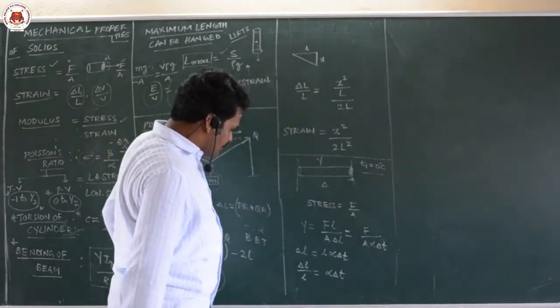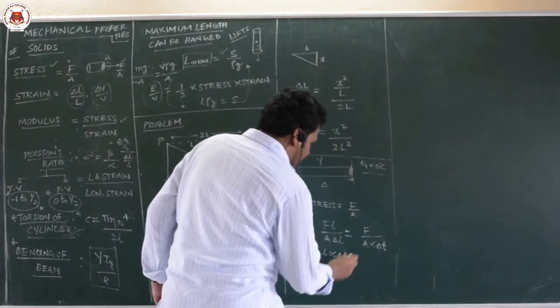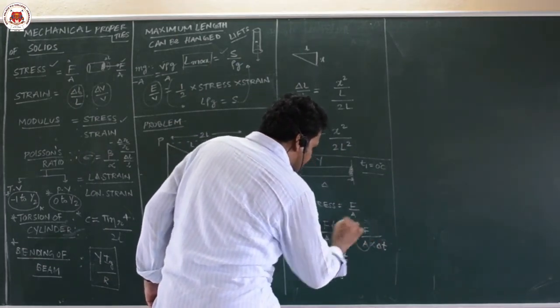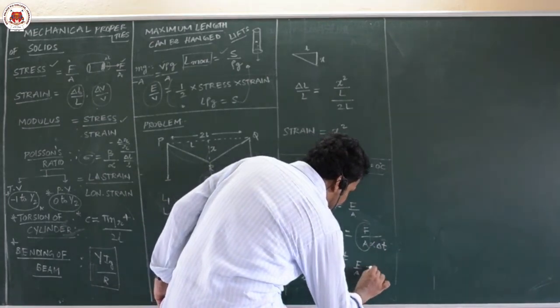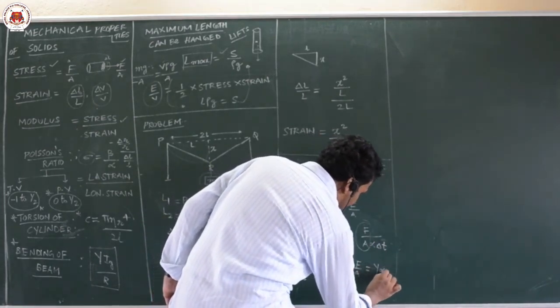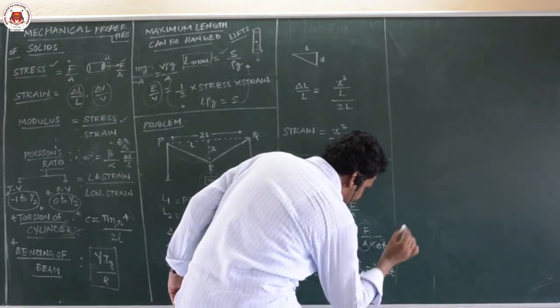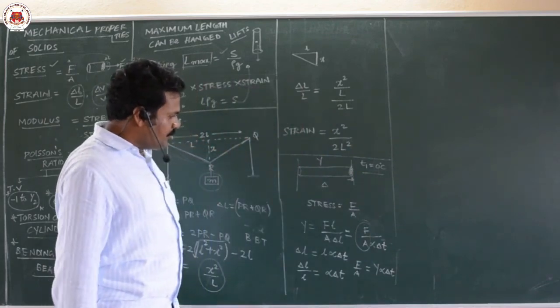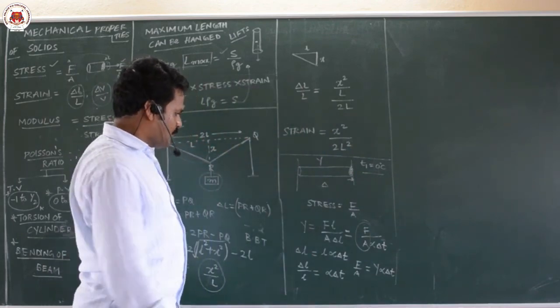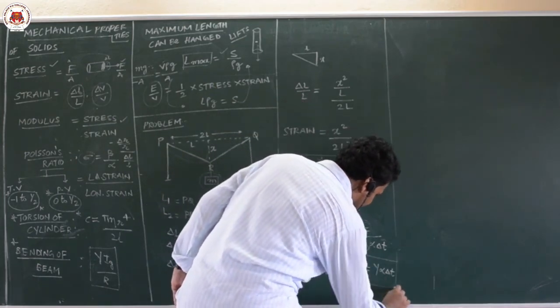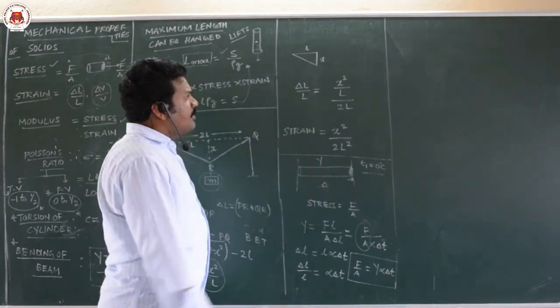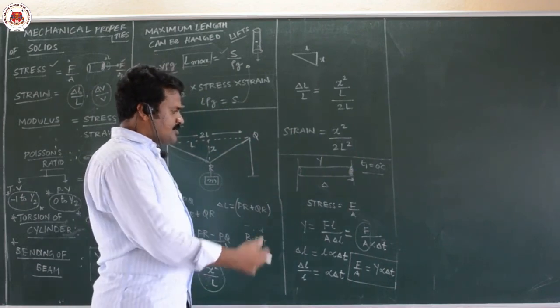Now what will you get? F by A is equal to Y alpha delta T. So this is the thermal stress developed, or if they ask what is the force acting, you can directly calculate what is the force acting.